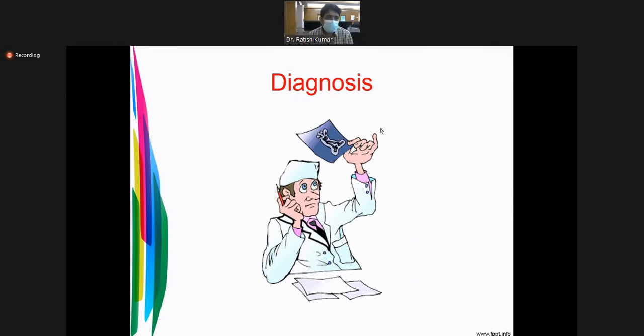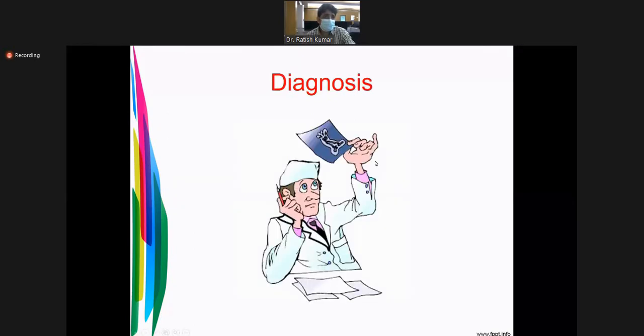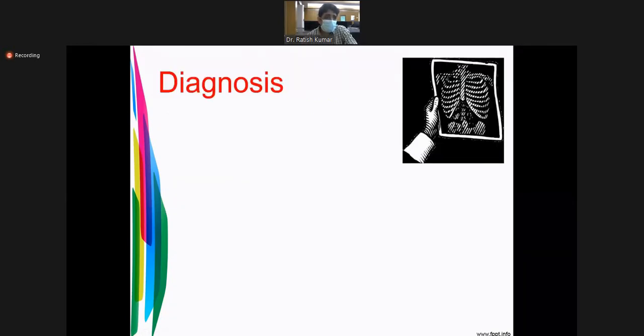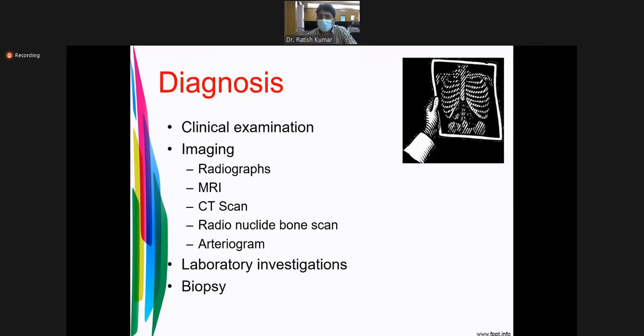So I am discussing with you about tumors. If you have not listened to my voice, I am repeating. Diagnose. How will you diagnose a bone tumor? Bone tumor we usually diagnose with clinical examination. Imaging includes radiographs, MRI, CT scan, radionuclide bone scan, arteriogram, laboratory investigation, and definitely diagnosed by biopsy.